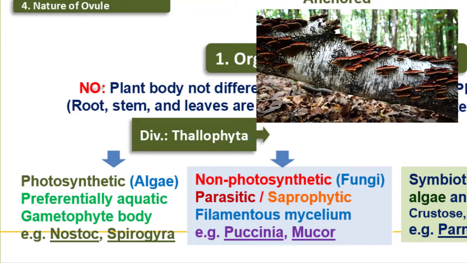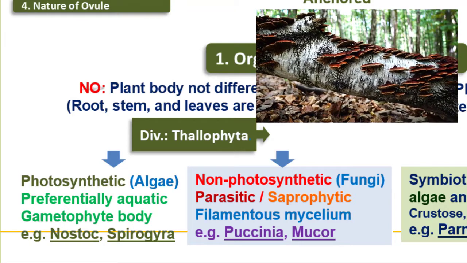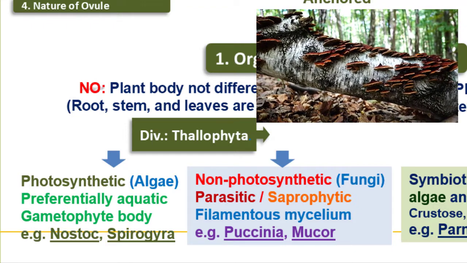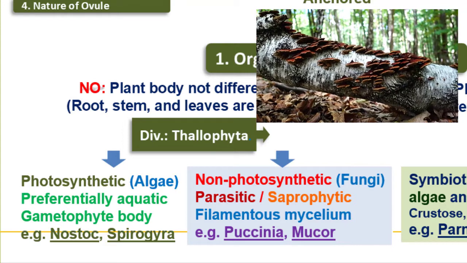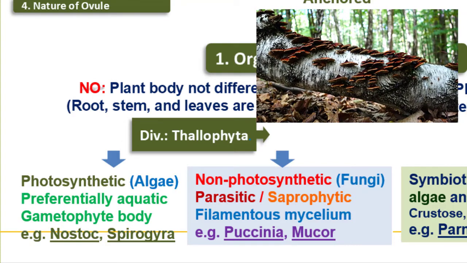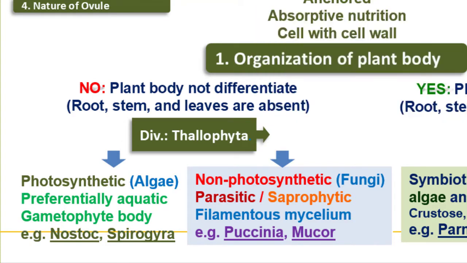The second group is called saprophytic fungi. They preferentially grow on dead organic material, for example Mucor, which grows on fruits and dead bread. Their body is made up of filaments called mycelium or hyphae.